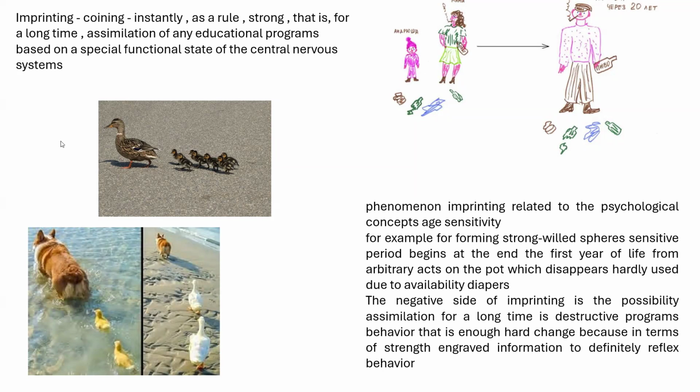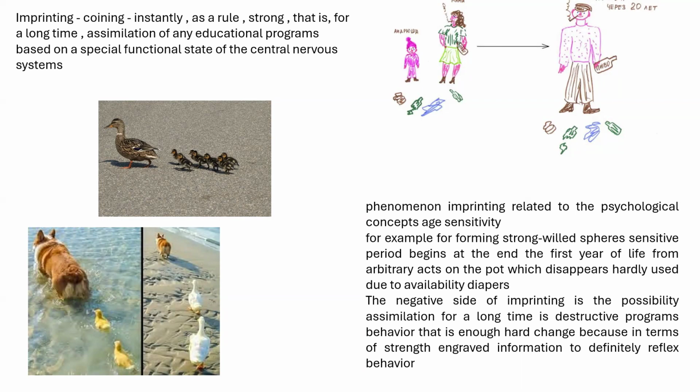Normally, they should see the mother duck, and they follow the mom everywhere, doing the same behavior she is doing. But under the experiment it was a different story. When after birth they see a dog first, they follow the dog everywhere and think they are a dog. When they see a scientist, they think the scientist is their mama, and they follow and try to repeat the same behavior he was doing. When we are talking about human growing, we say about the same story.